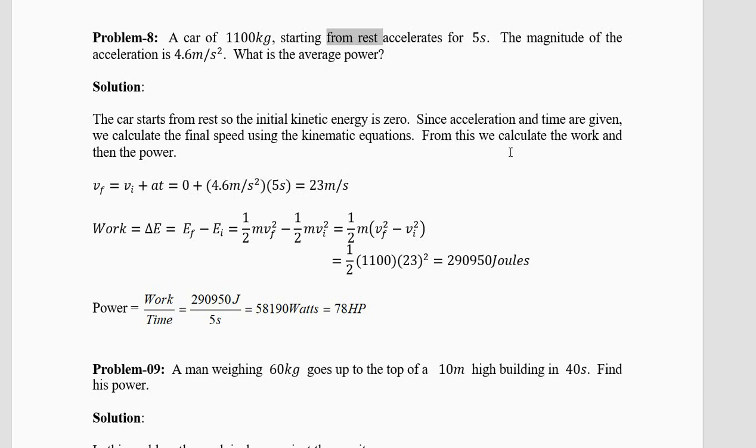Work is change in kinetic energy, EF minus EI, half m vf square minus half m vi square. Take half m common, vf square minus vi square. Now vi is 0, so I am not writing it. Half into 1100 into 23 square. 23 square is 529, into 1100 divided by 2 will give you 290,950 joules. Power is work by time. So divide by 5 and you'll get 58,190 watts. Now divide by 746 and you'll get 78 point something. I have just written 78. Check that number.